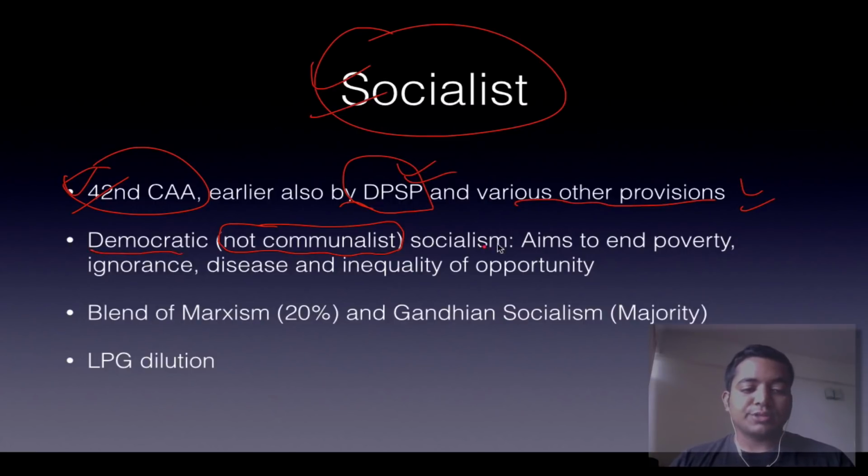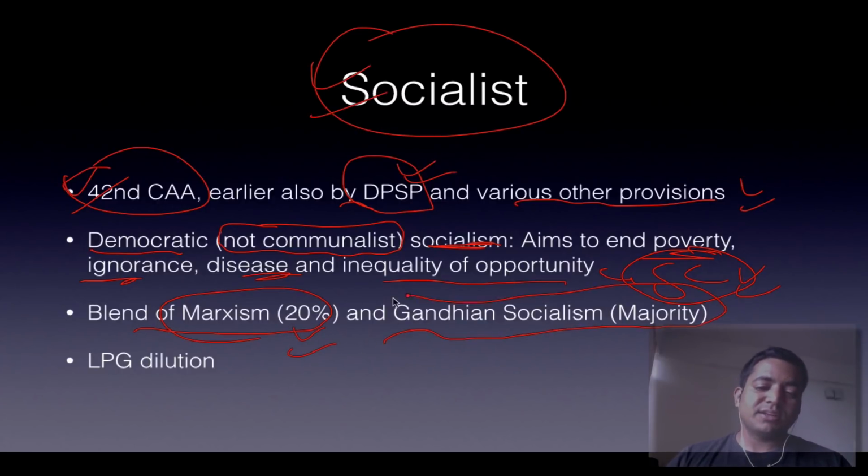So it is a democratic socialism. It aims to end poverty, ignorance, disease, and inequality of opportunity. It is a statement of a Supreme Court judge, so you better remember it. It's a blend of Marxism, 20% or so, and majorly what is it? It's Gandhian socialism. If you want to read more about it, just Google it.